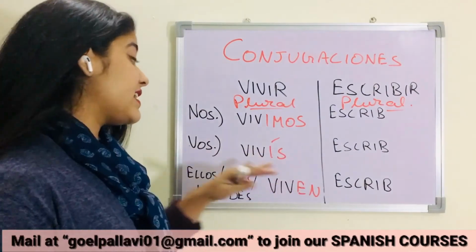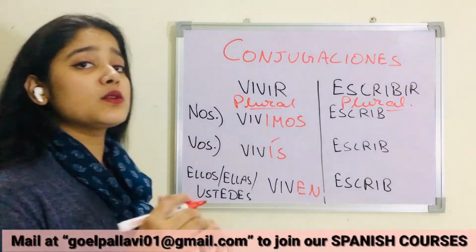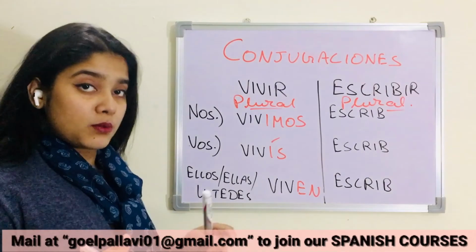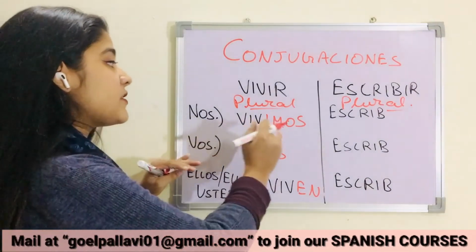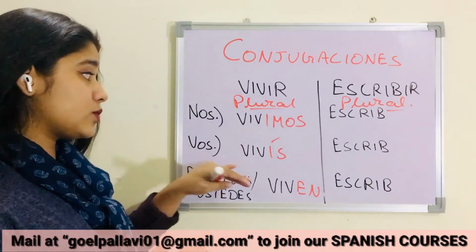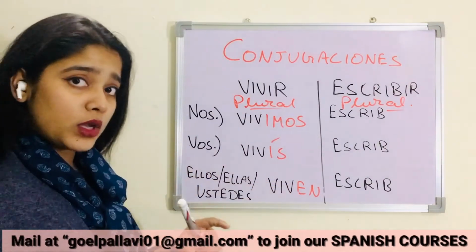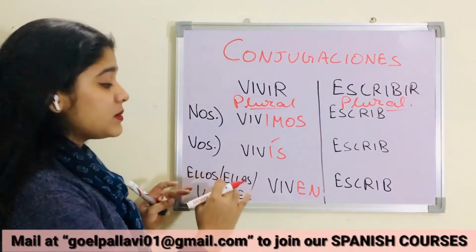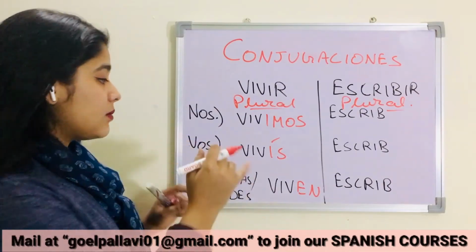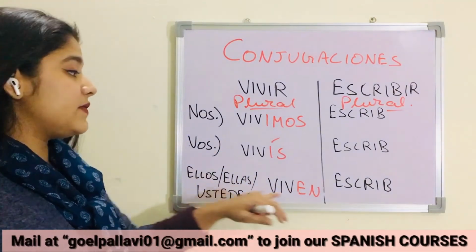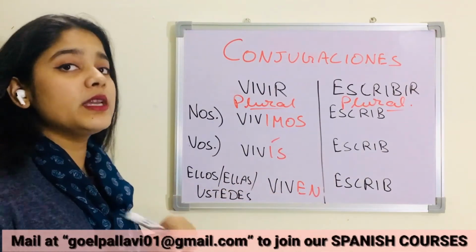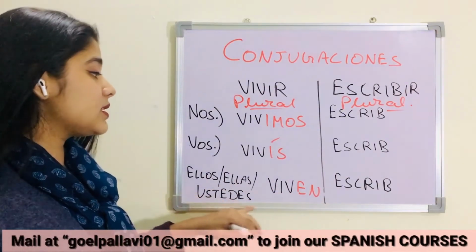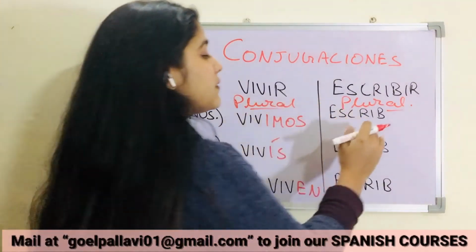Vosotros vivís in Delhi. Okay, vosotros means you all in an informal way. Okay, I'm not giving respect, I'm just saying normally. Nosotros vivimos en Delhi, we all. Vosotros vivís en Delhi, you all, in an informal way. Ellos, ellas means they, masculine and feminine. Ellos viven en Delhi, ellas viven en Delhi. Ustedes will be you all in a formal way. Ustedes viven en Delhi. Same we will do here also.